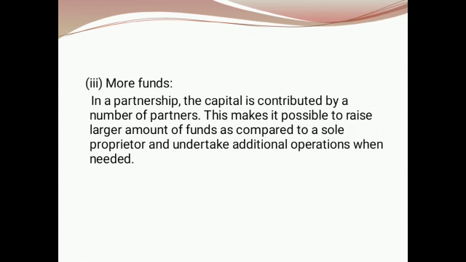It may be used to undertake additional operations. So more funds can be collected. With the help of that, they can conduct the business activity, they can collect a large number of resources. So this can take place when it comes to the partnership firm.